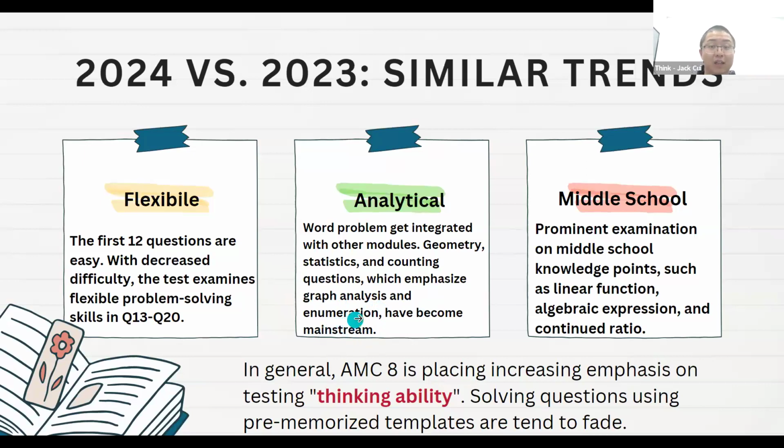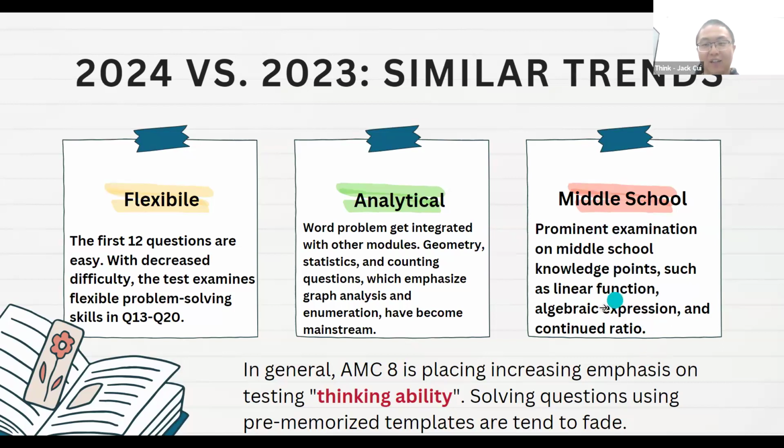So for next year's preparation, be careful about geometry. Be careful about counting. Very important. And similar to last year, middle school topics have actually been applied for more than 2 years. We see that in the recent versions of the AMC 8, there are more and more prominent examinations of middle school level knowledge points. So this will bring a disadvantage to elementary school students, especially those 4th graders and 5th graders. If you do study the middle school topics in advance, you get an advantage. But if you only study the elementary school materials, you might have some difficulty. So that's why we are going to mention later how to overcome this gap.